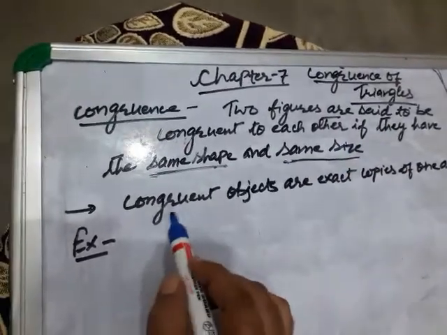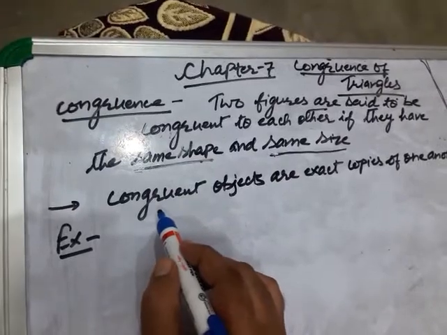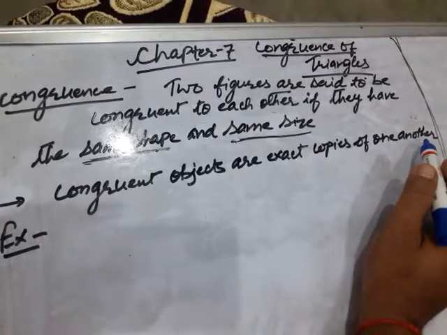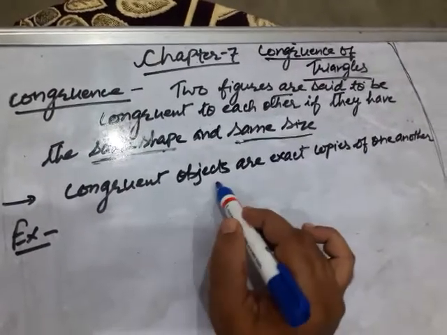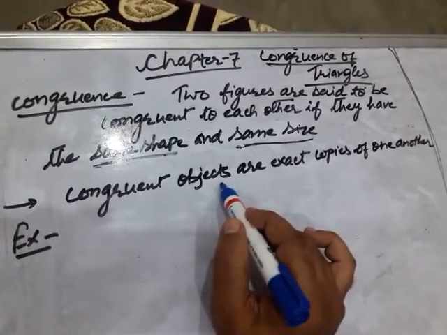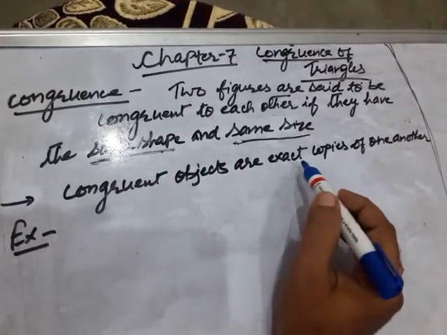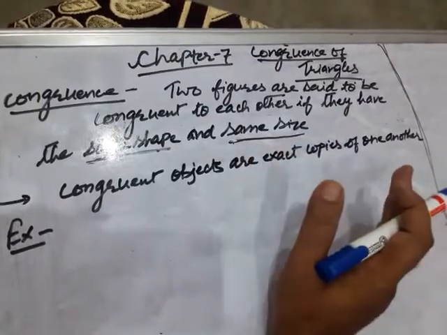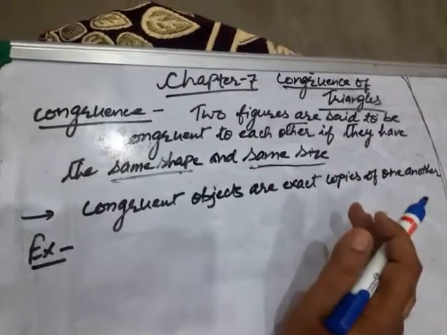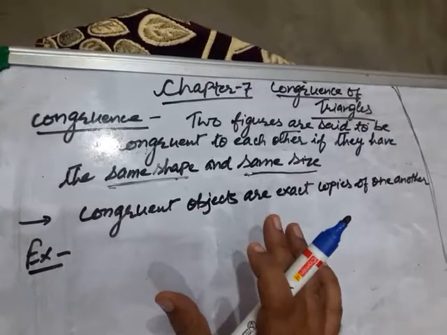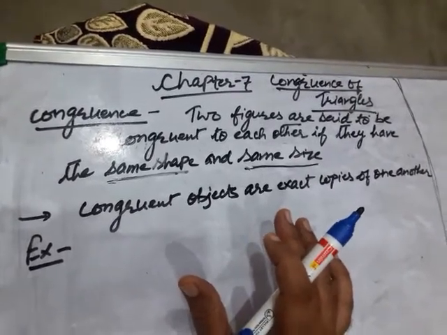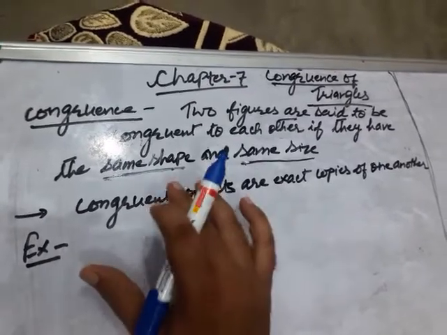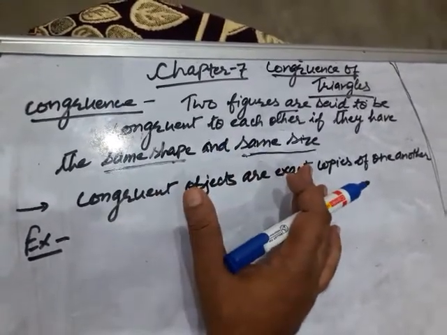Here, what is the property of congruent objects? Congruent objects are exact copies of one another. If two objects are congruent, then they are exact copies of one another, means there cannot be any difference in shape and size. So if it is asked to you what is congruence, you can answer: two figures are said to be congruent to each other if they have the same shape and same size.